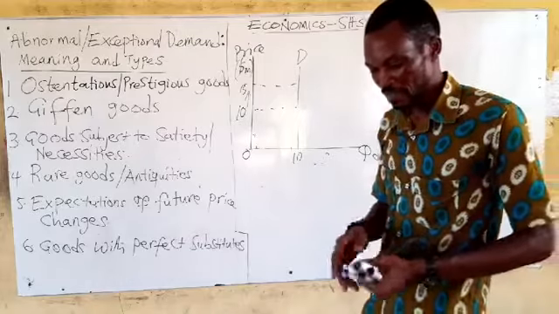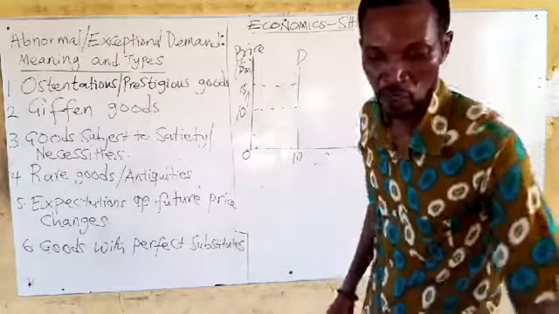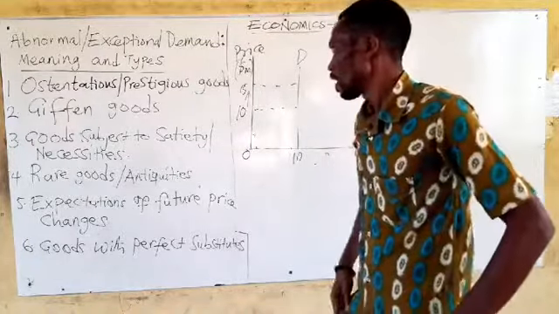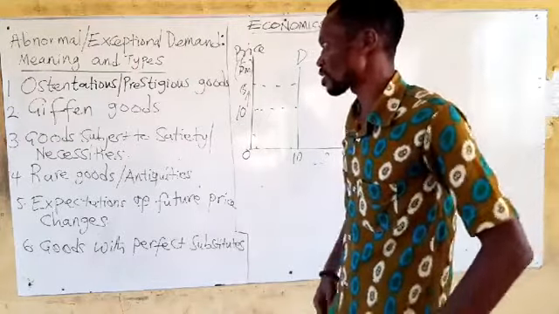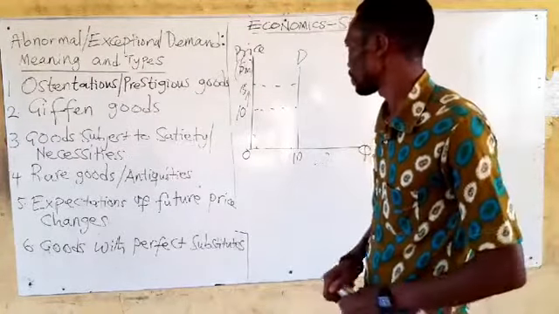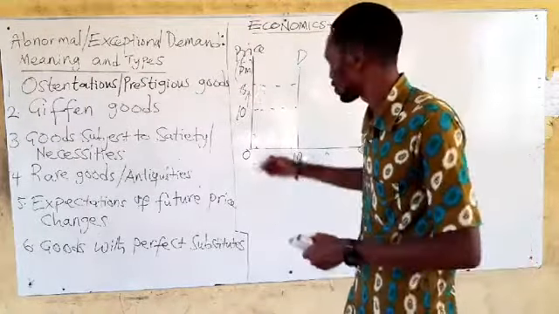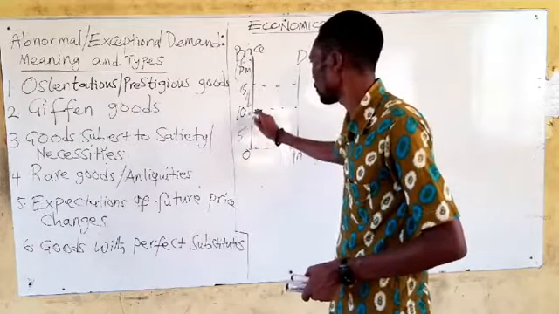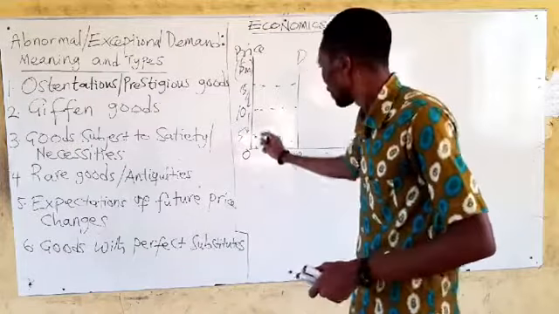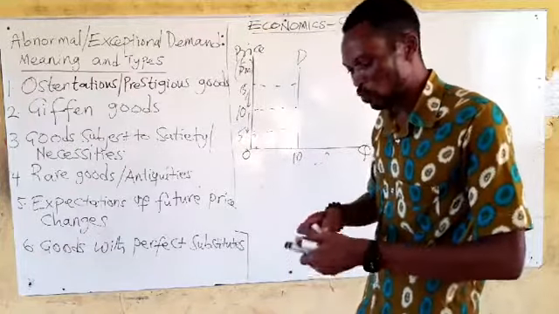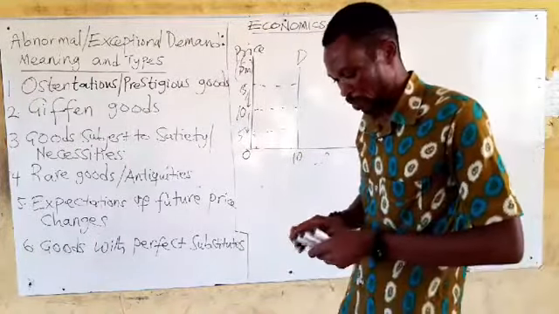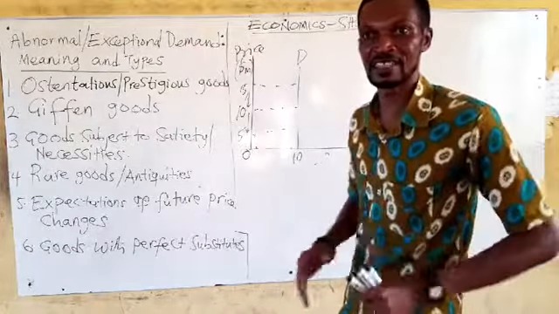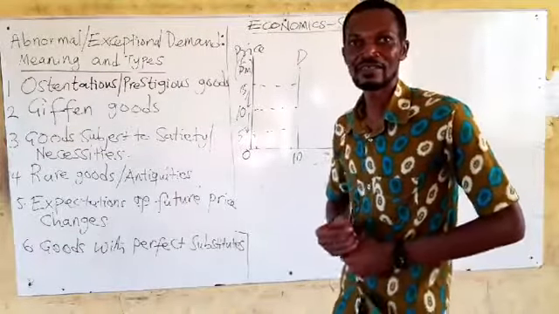I normally give these examples and students laugh. You don't say that salt has become very cheap. The price has reduced so much, it has gone down even to 5, and therefore I am going to buy gallons or a bucket of salt and eat. You don't say that.